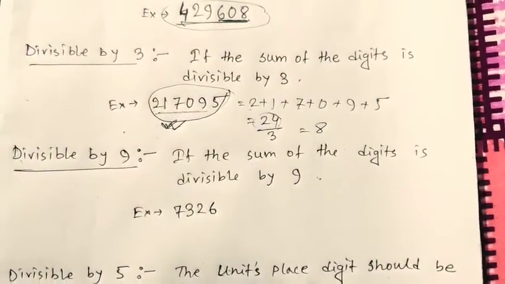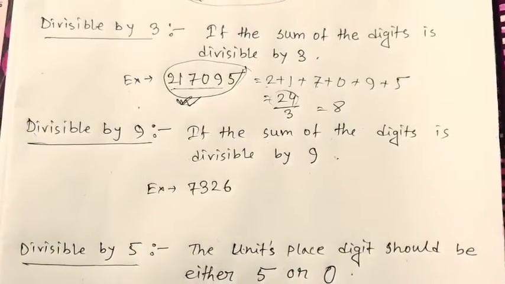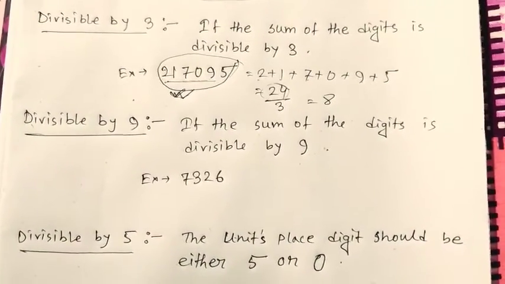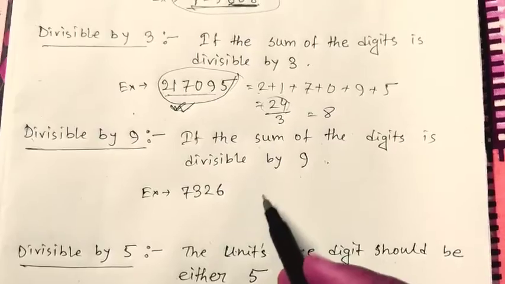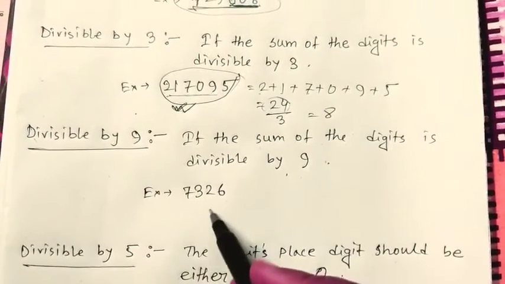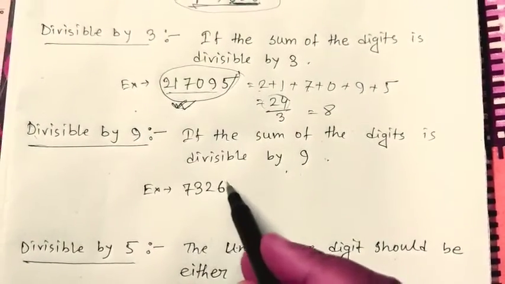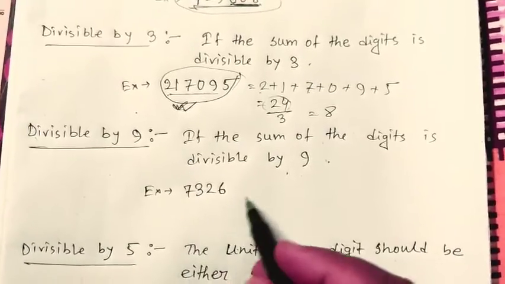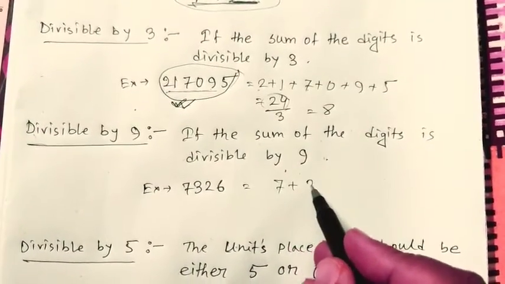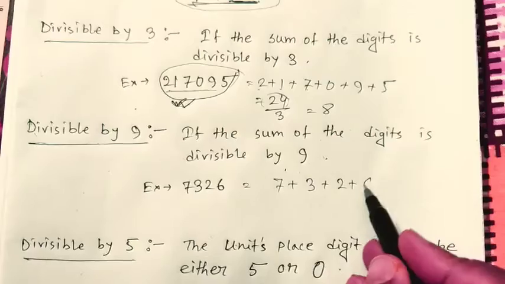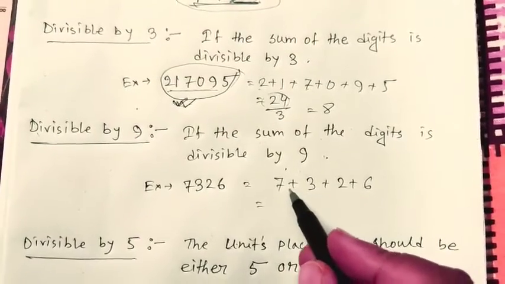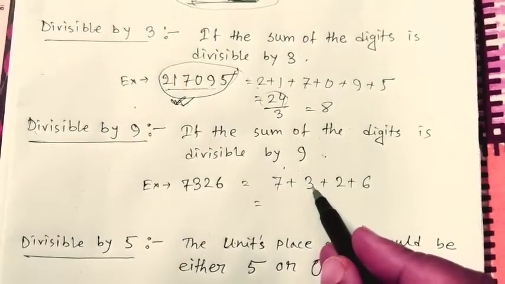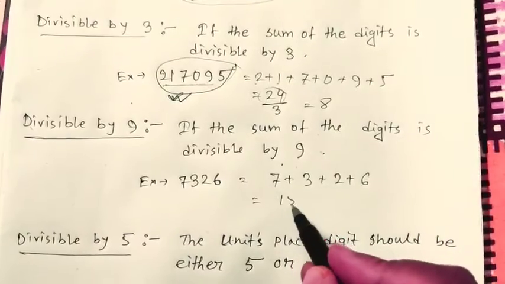And in a similar way, for divisibility by 9, the rule says if the sum of the digits is divisible by 9, then the number will be divisible by 9. So let's check: 7 plus 3 plus 2 plus 6. So how much is it? 7 plus 3 is 10, 10 plus 8 is 18.